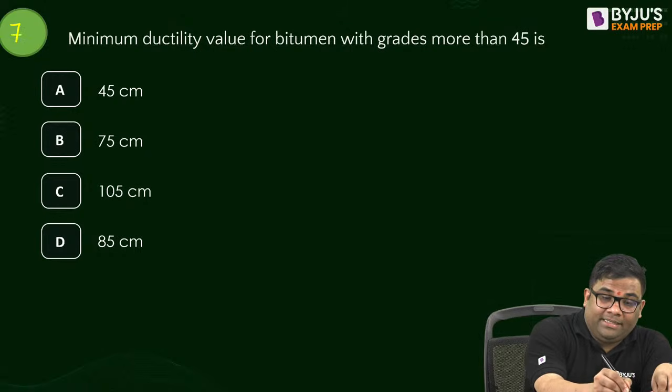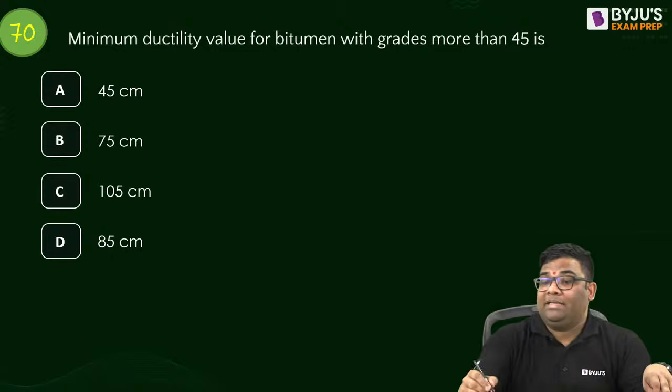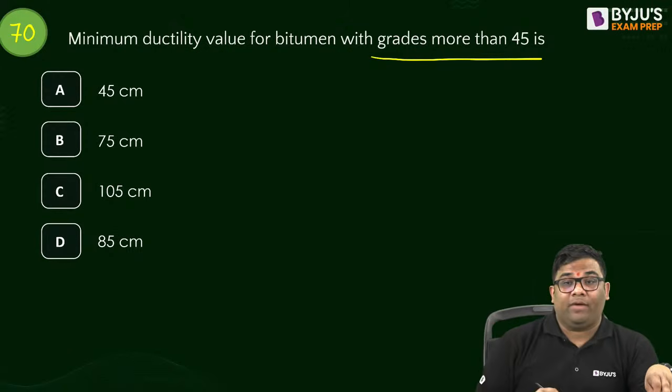The minimum ductility value for bitumen with grades more than 45.